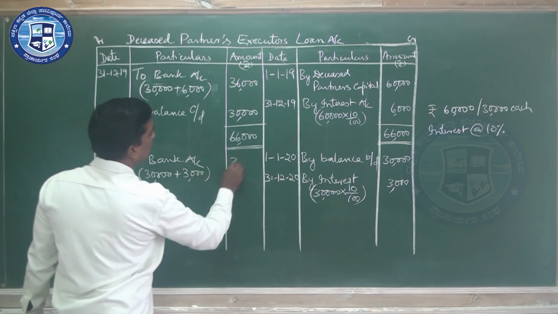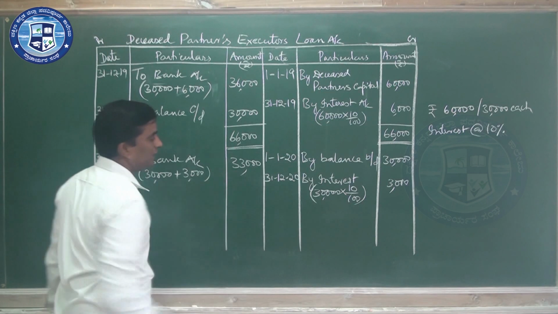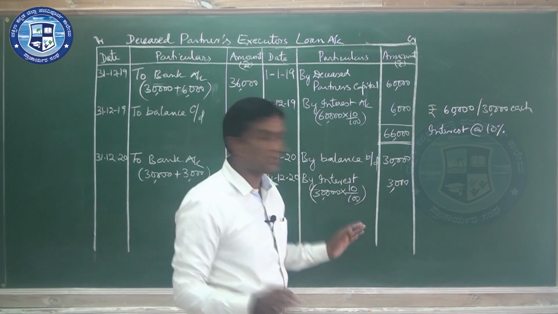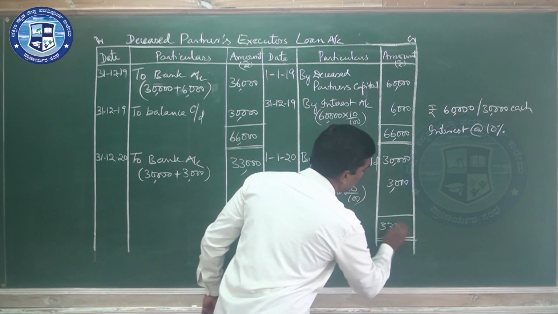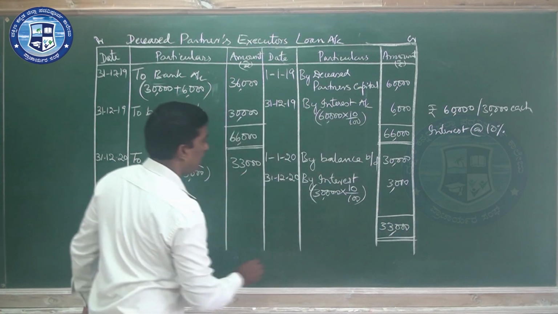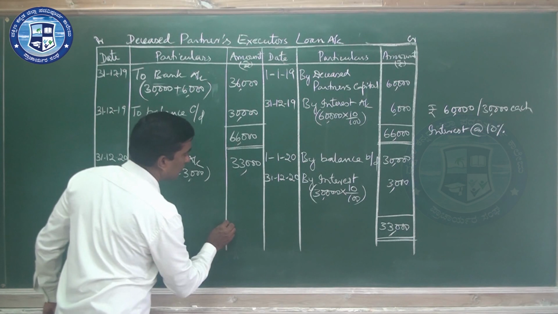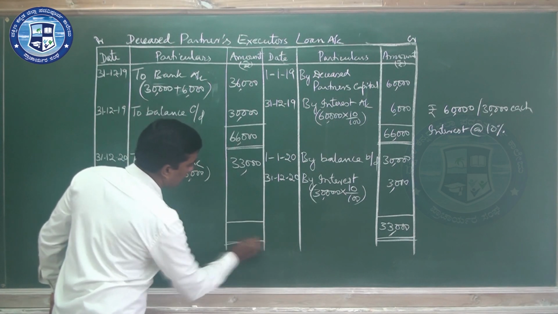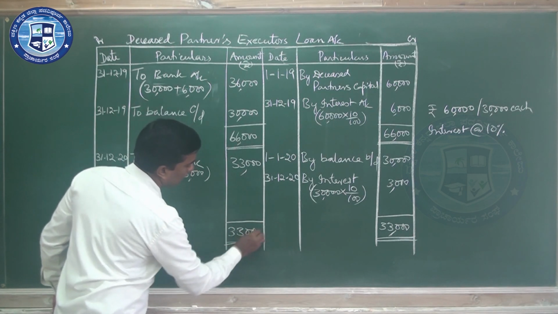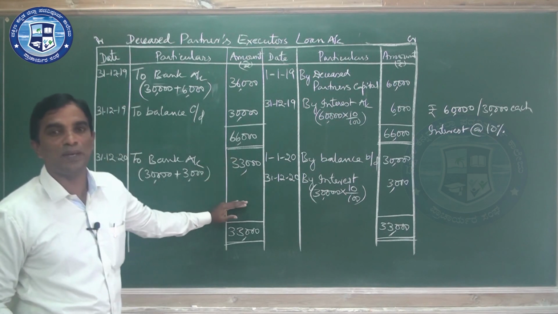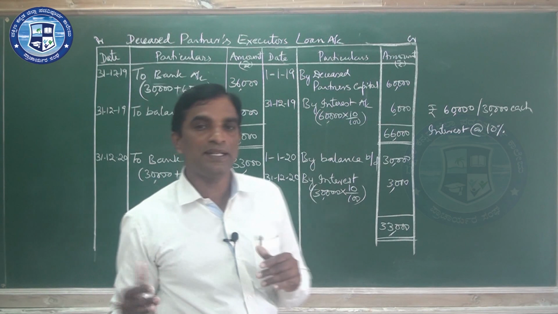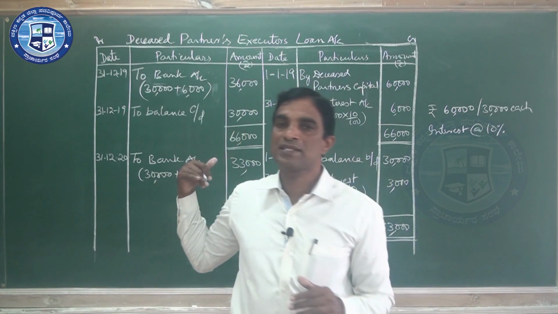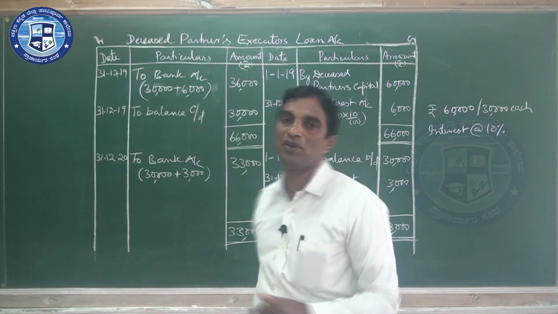3,000 interest, 33,000. Now when you close, see the total, 33,000. Here also 33,000. See here, there is no balance. So they completed the balance of 60,000 in equal installments.